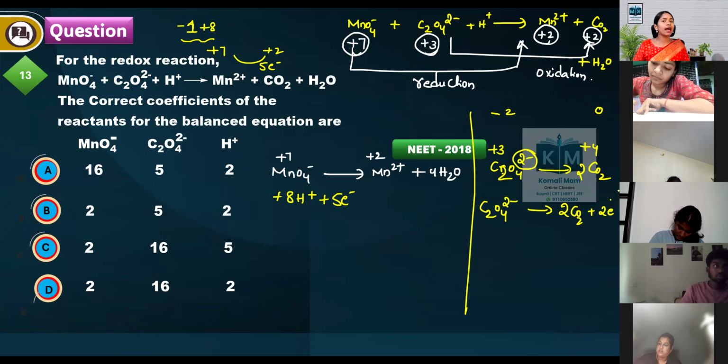Now charge is also balanced. But you have to add these 2 reactions. To add the 2 reactions, the number of electrons should be the same. Here 5 is there, here 2 is there. So what you have to do? This 2 you multiply here, this 5 you multiply here.